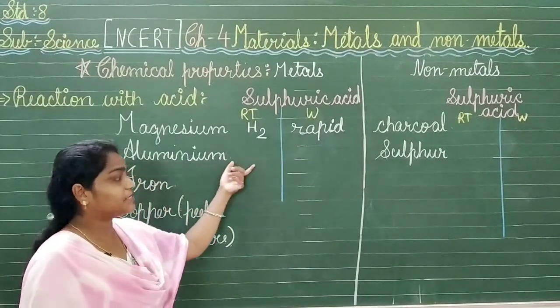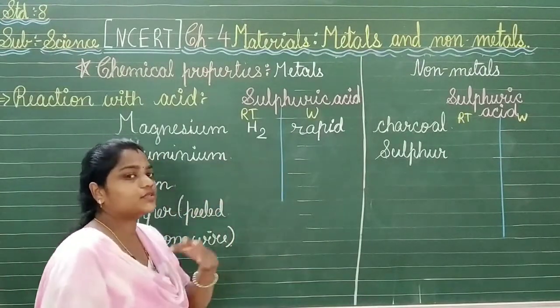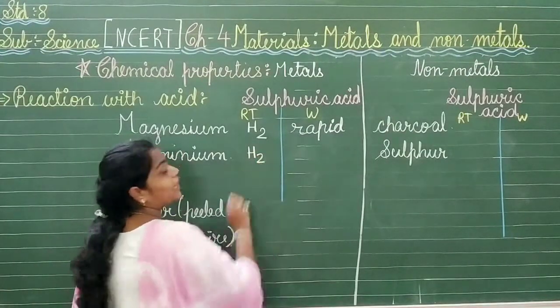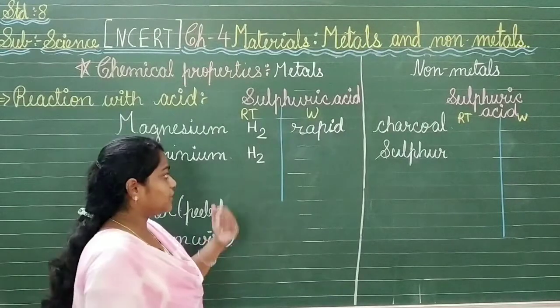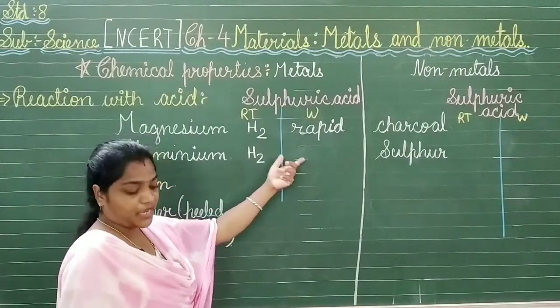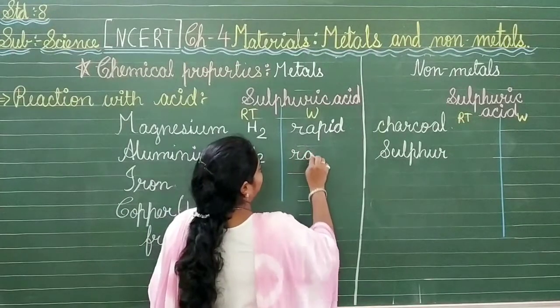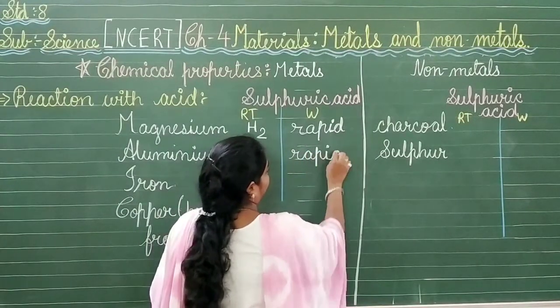Aluminium, again placed in the sulfuric acid, will react slowly and make hydrogen gas come out as a result. But if you warm it, it will again react rapidly, meaning it will work very fast.